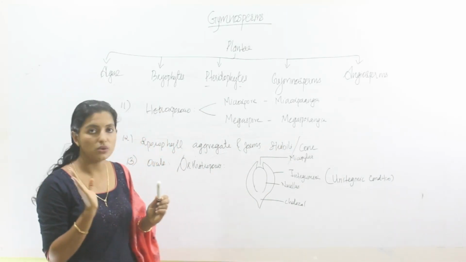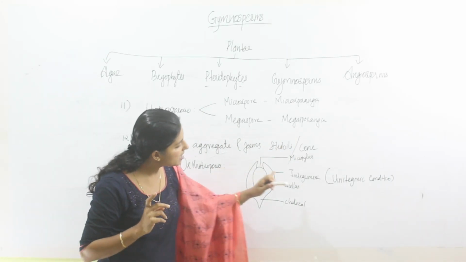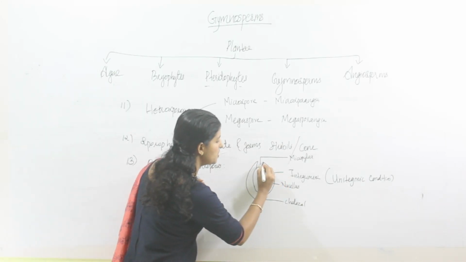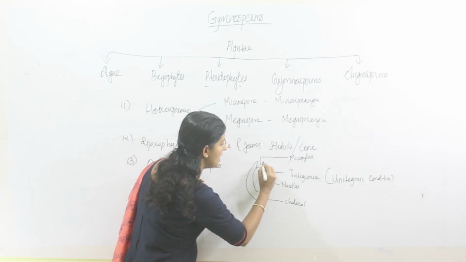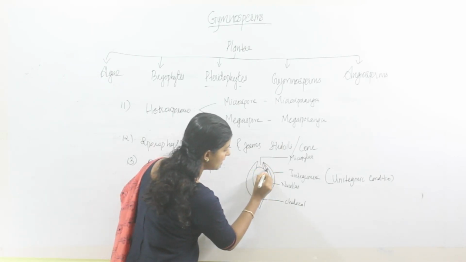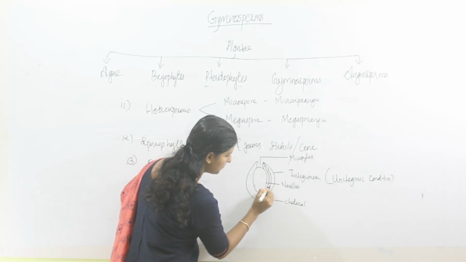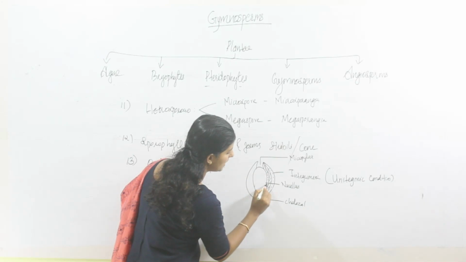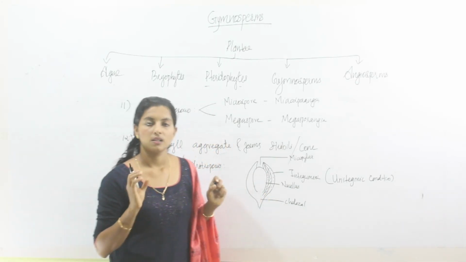But you should note one point: even though it possesses a single integument, it is differentiated into three layers. The middle layer is stony, and the inner as well as the outer layers are fleshy.